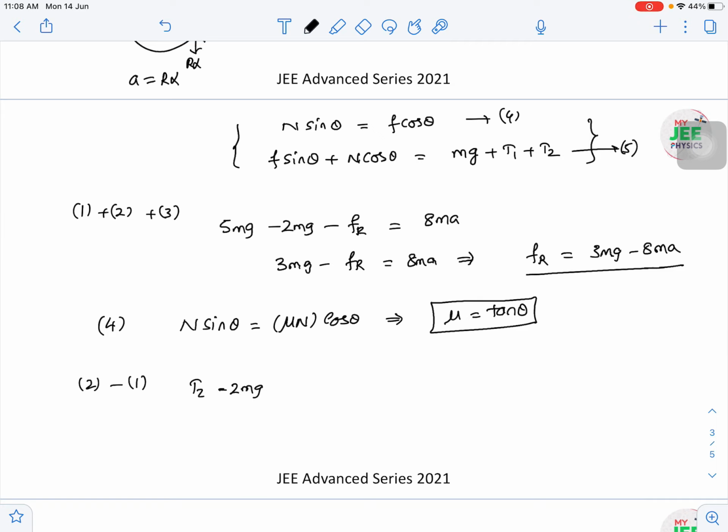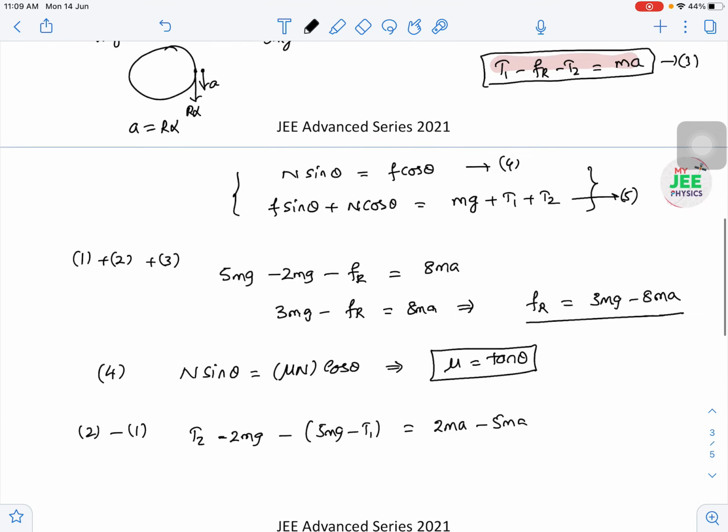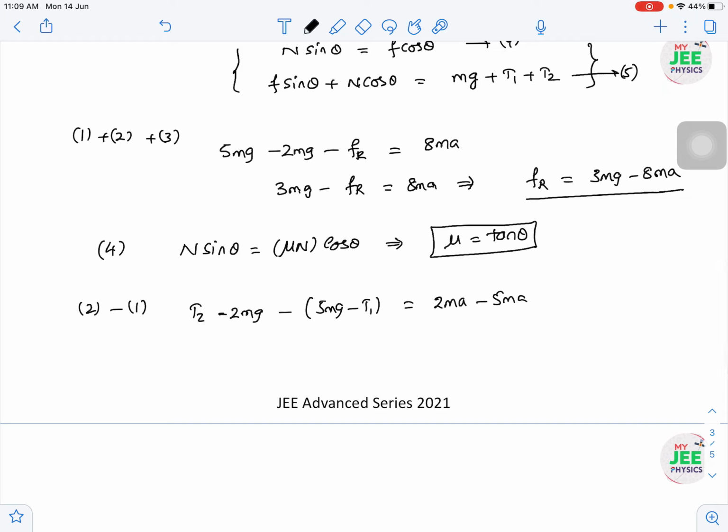T2 minus 2mg minus of first equation 5mg minus T1 is equal to, I can write down, 2mA minus 5mA. Just verify this equation, first and second, just subtract. So I suggest that you try this one yourself. This is minus 7mg is equal to minus 3mA.